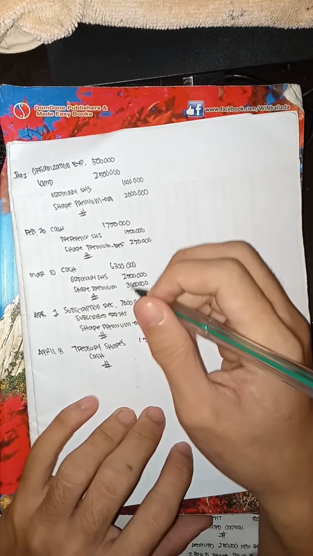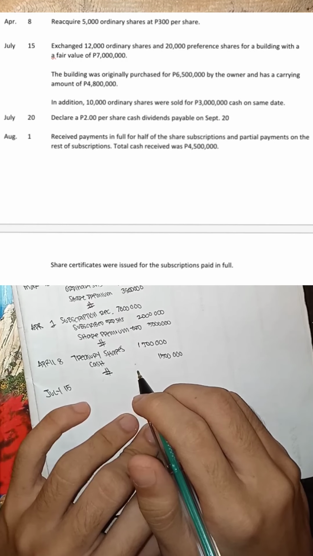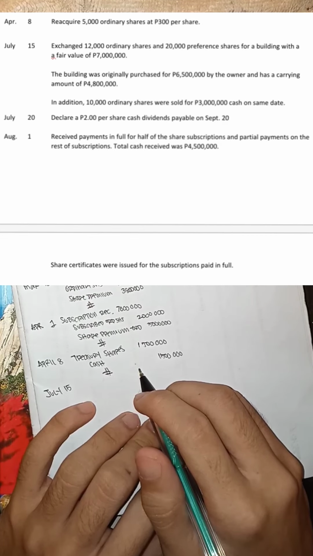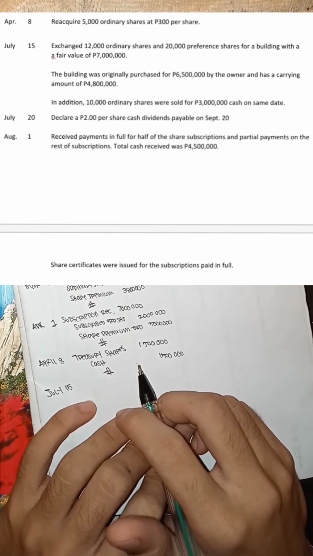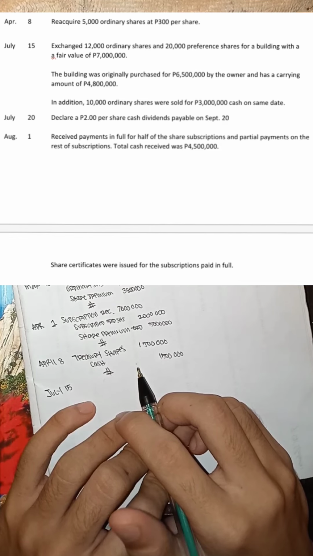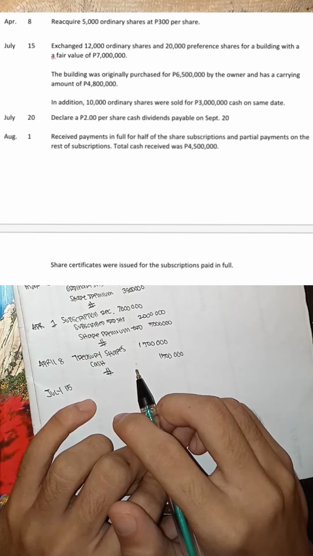And then next month is in July 15. In July 15 daw, exchange 12,000 ordinary shares and 20,000 preference shares for a building with a fair value of 7 million. The building was originally purchased for 6,500,000 by the owner and has a carrying amount of 4,800,000.